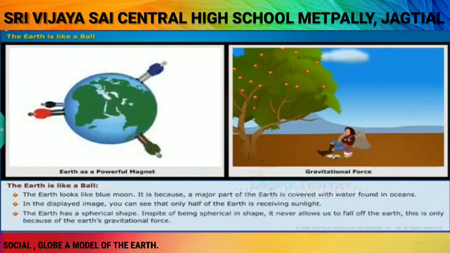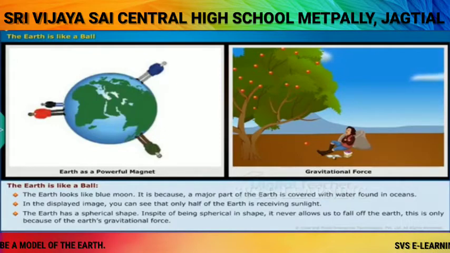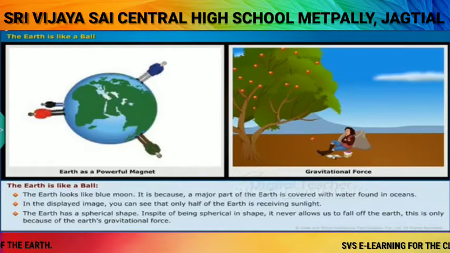The earth has a spherical shape. In spite of being spherical in shape, it never allows us to fall off the earth. This is only because of the Earth's gravitational force.